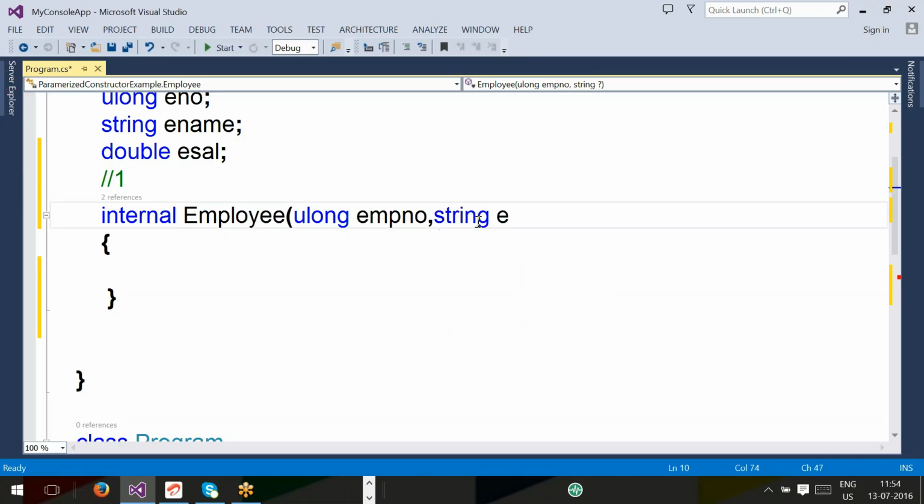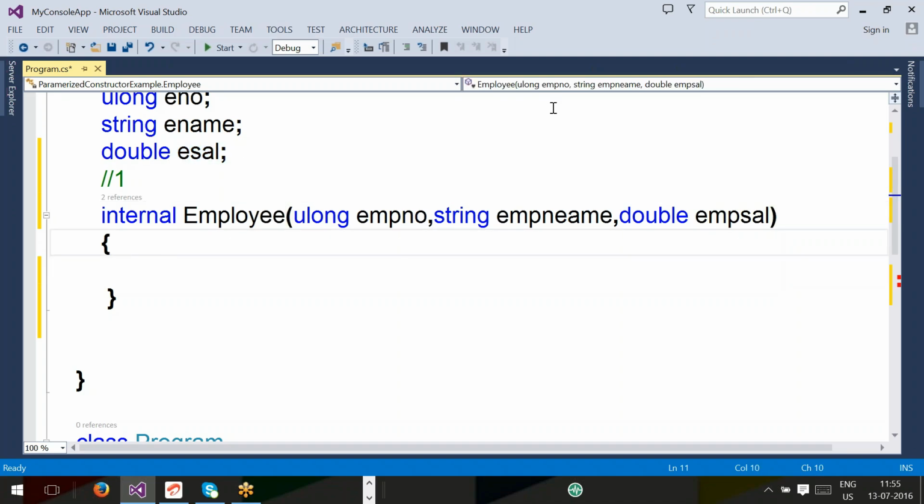String emp name. Double emp sal. Can I take esal? That we'll discuss later, but up to that you remember, use a different name. You differentiate between the instance variable and the parameter name.